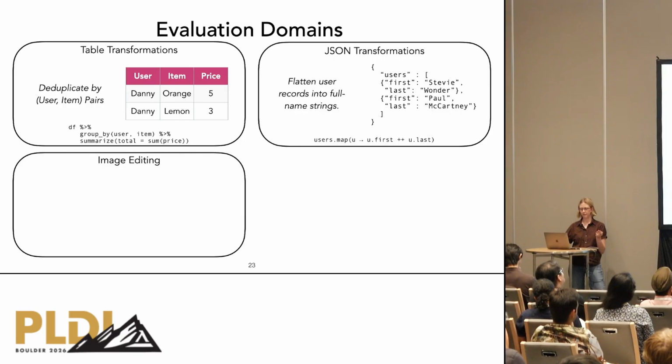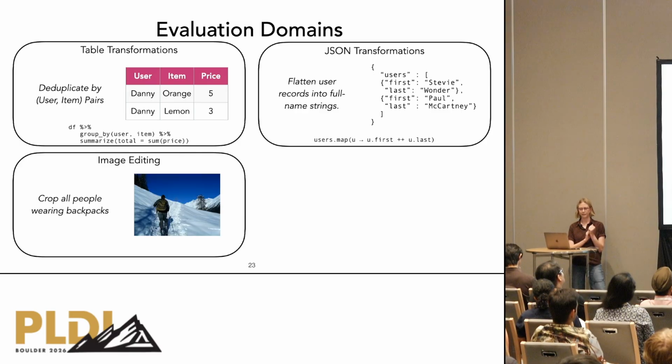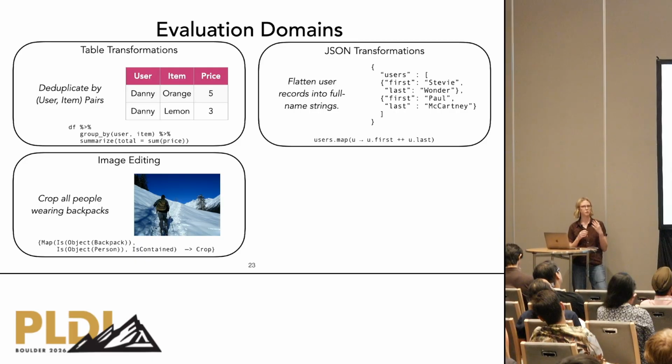Our third domain is image editing, where each task specifies a high-level image edit, such as crop all people wearing backpacks. Unlike the 2 previous domains, these tasks are neurosymbolic and require synthesizing programs in a DSL that utilizes vision models for image classification and segmentation. In particular, programs in this DSL combine neural perception, like detecting people and backpacks, with symbolic spatial reasoning over the